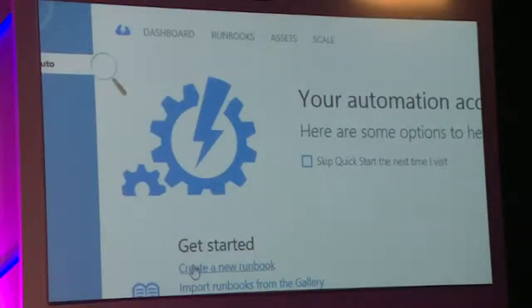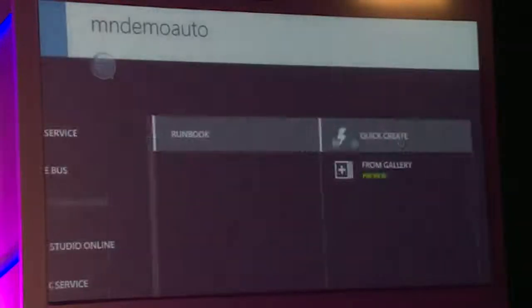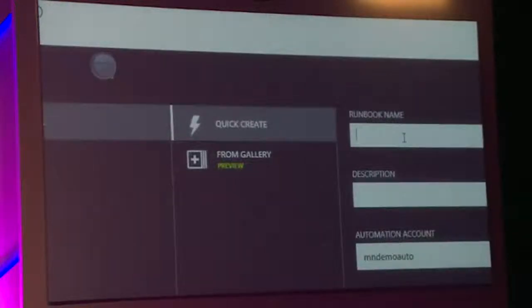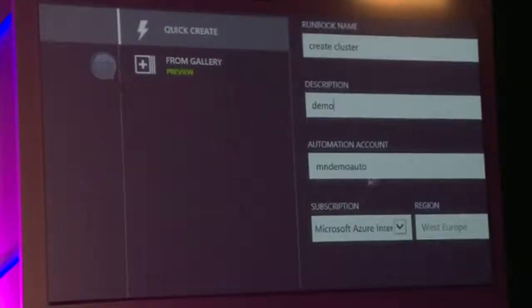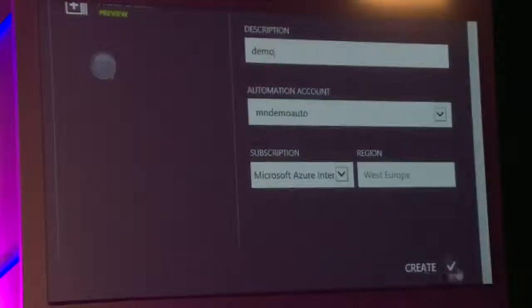I don't want to do that, so instead of using the gallery, I just say I want to have a new runbook. So I say create cluster. That's the name of my runbook. I see that I want to do it in a particular automation account, which is already created and in a specific subscription.